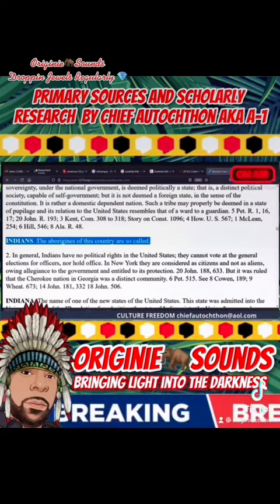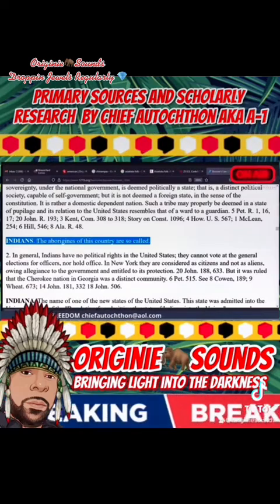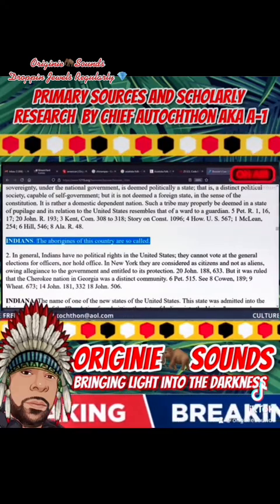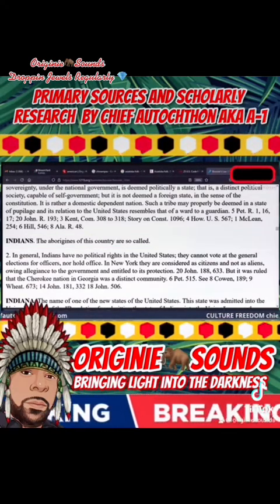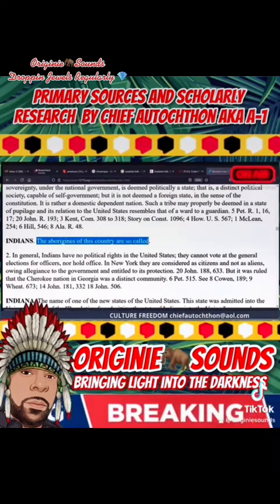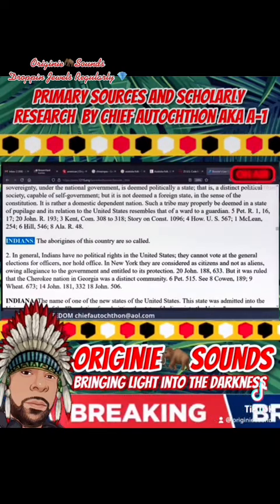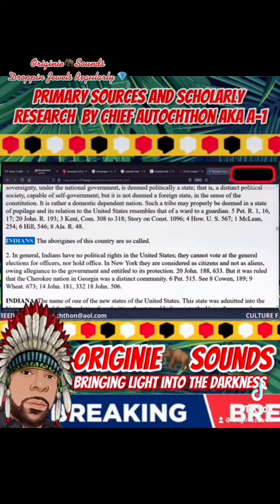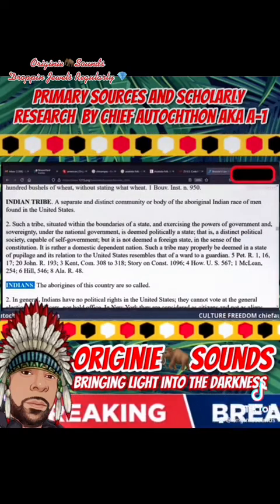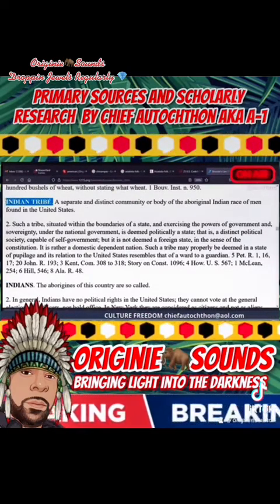the type of American that you are, or so-called Indian. But remember, the Aborigines of this land are so-called Indians, meaning not really the Indians, but so-called, just the term that they use. So since it's just a term, the term primary definition, the number 1 definition of Indian tribe,